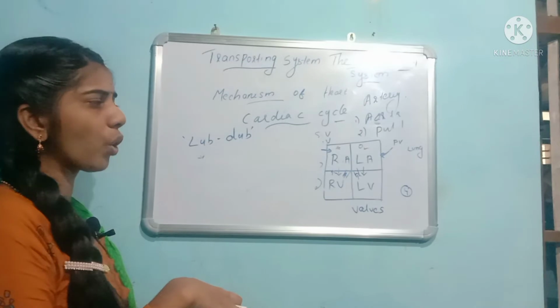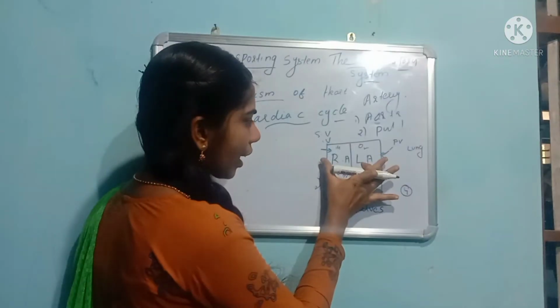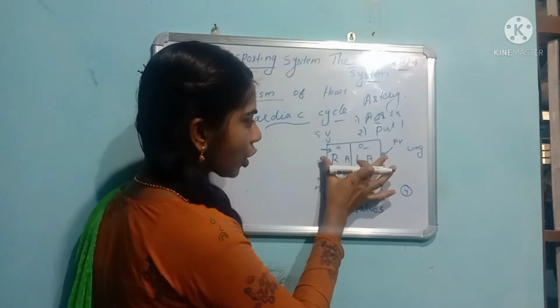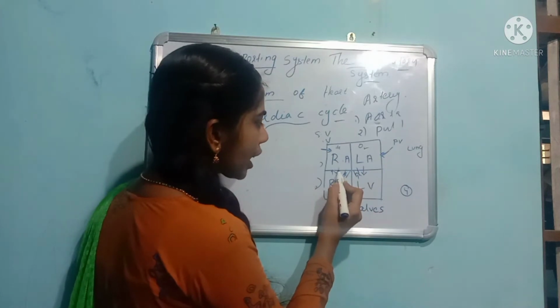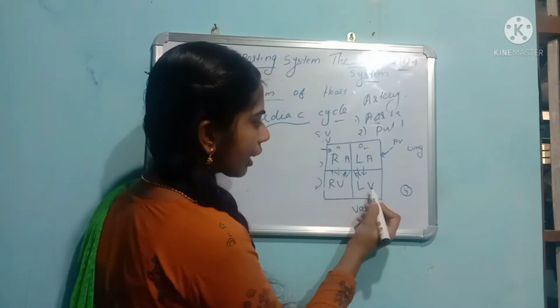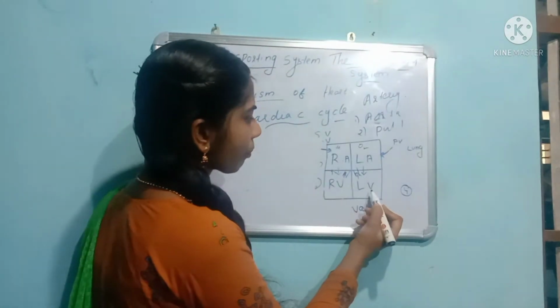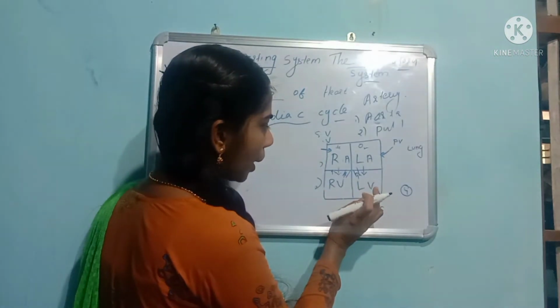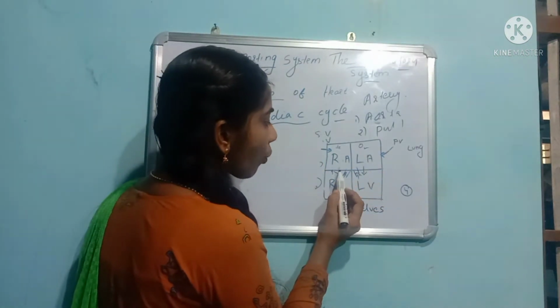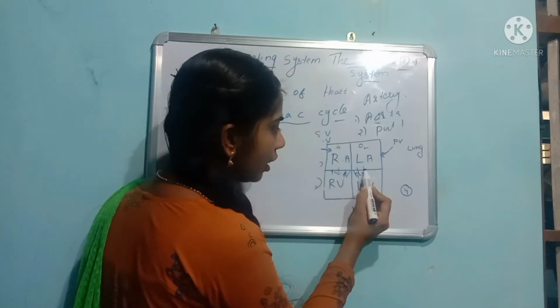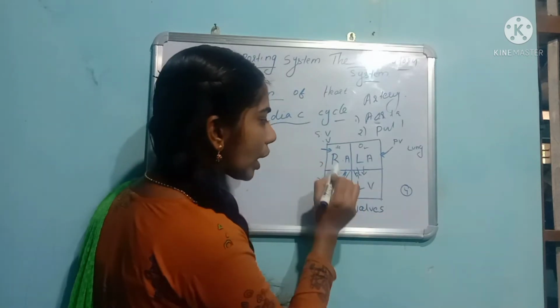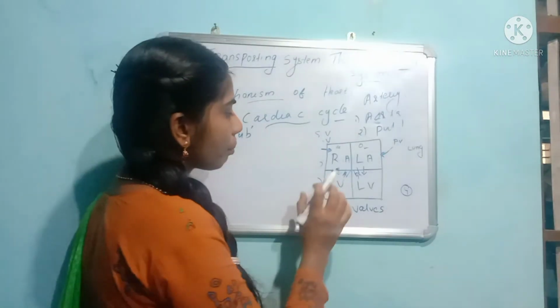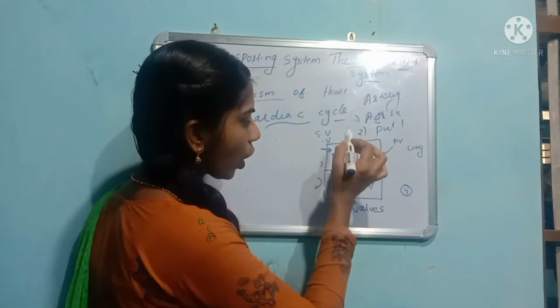How is the sound forming? By contraction of the auricles, the blood is filled into the right ventricle and the left ventricle. At the contraction time, the valves present here will immediately close forcefully to avoid the backflow of the blood.